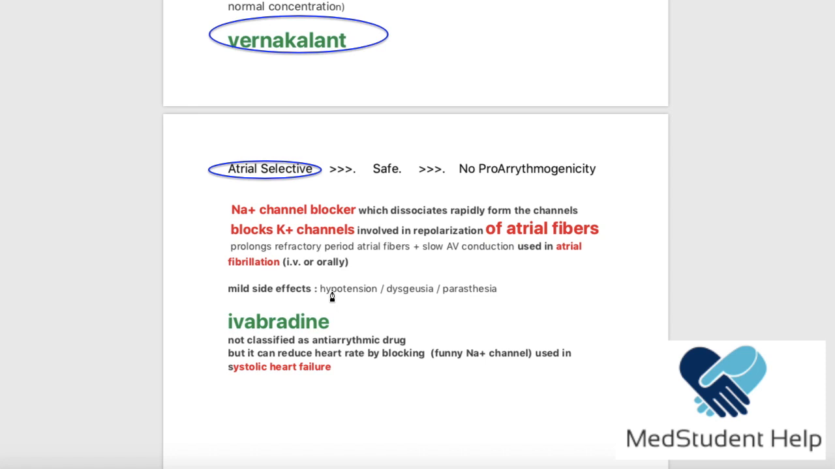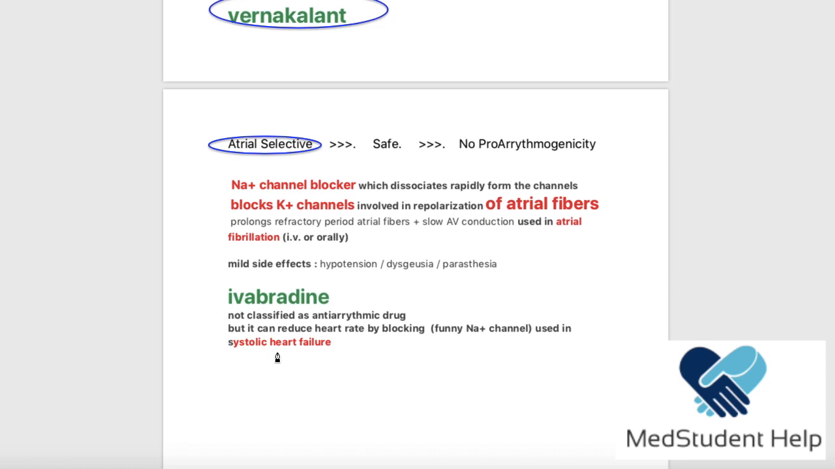Anyway, the last drug here is the ivabradine. Ivabradine is not really an antiarrhythmic drug, but it is rather a drug that is used in systolic heart failure. Okay, how does it function? It functions by blocking the funny sodium channel, the one that was responsible for initiating the SDD, the funny current. Okay, that's all about the ivabradine.